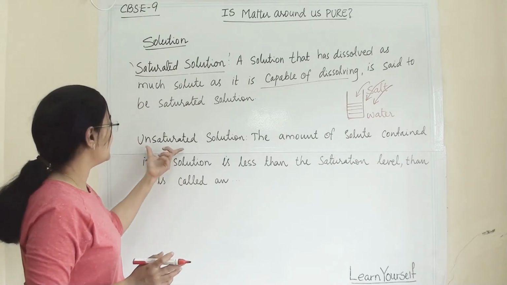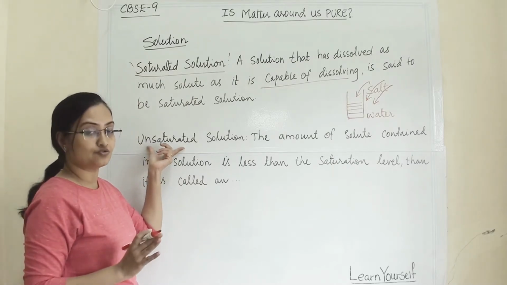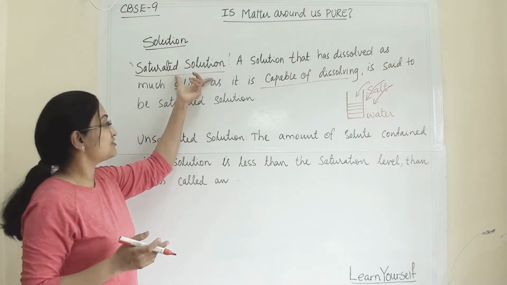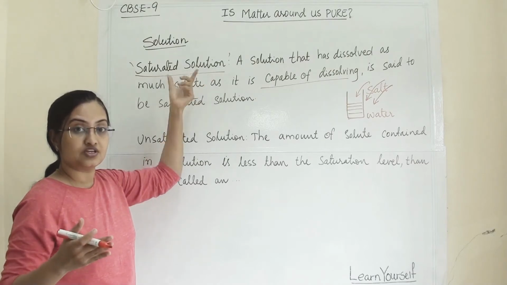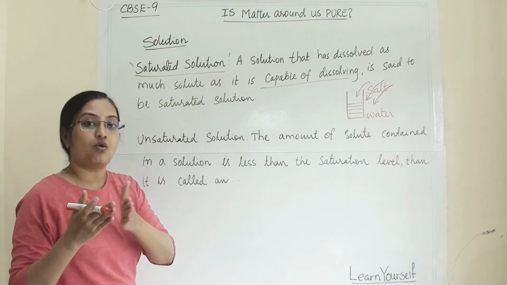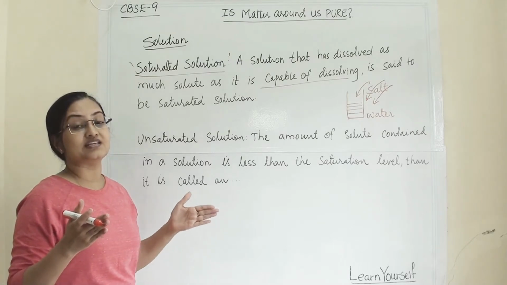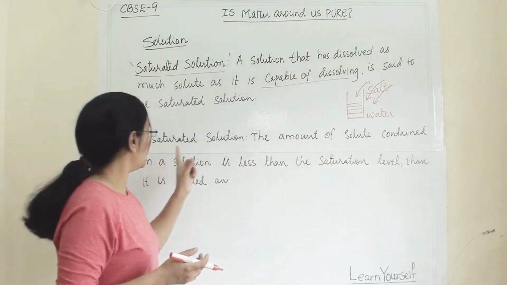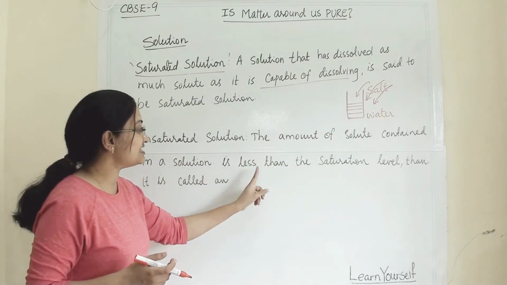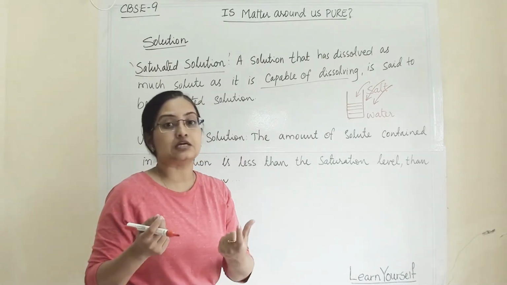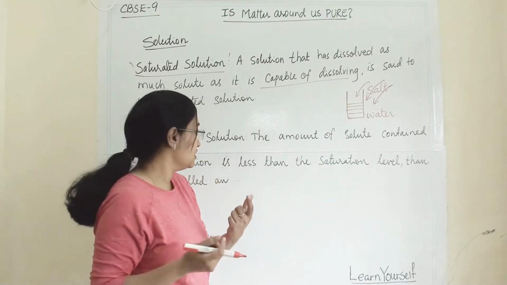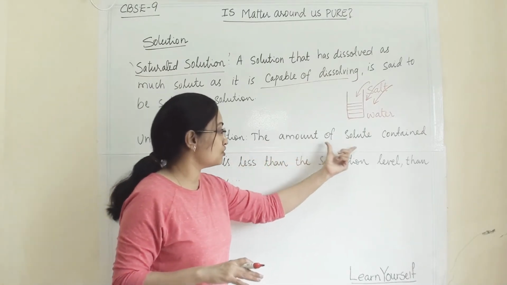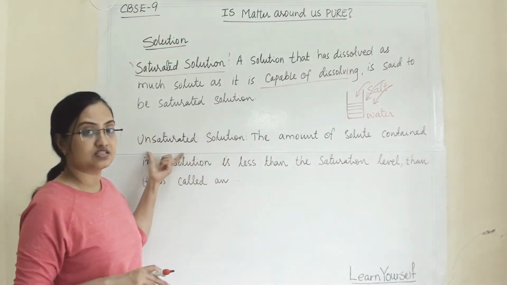Now when can we say that it is an unsaturated solution? The solution, till that point has come for the saturation limit, is a saturated solution. Below that limit, all the solutions are termed as unsaturated solution. How? The amount of solute contained in a solution is less than the saturation level. So that saturation limit has not yet come, and all those solutions are termed as unsaturated solution.